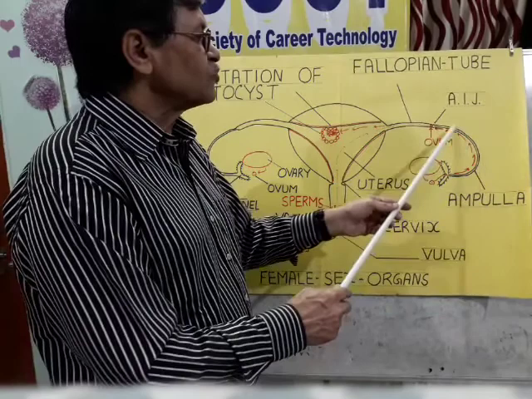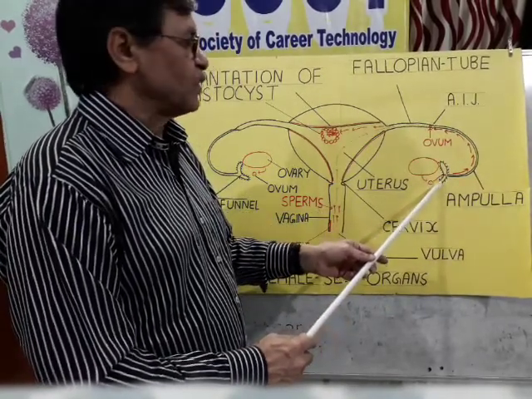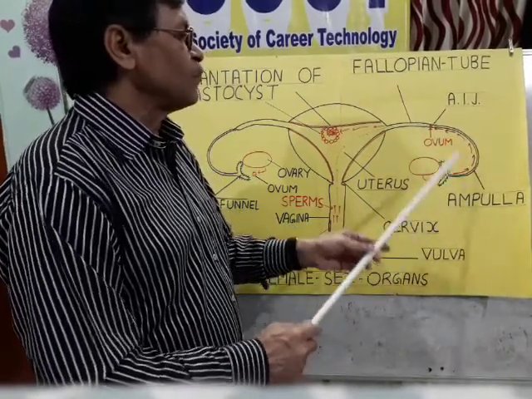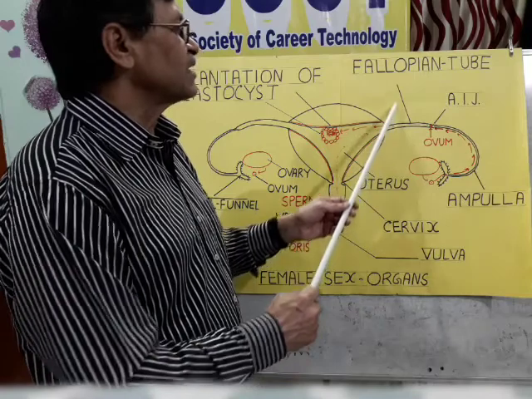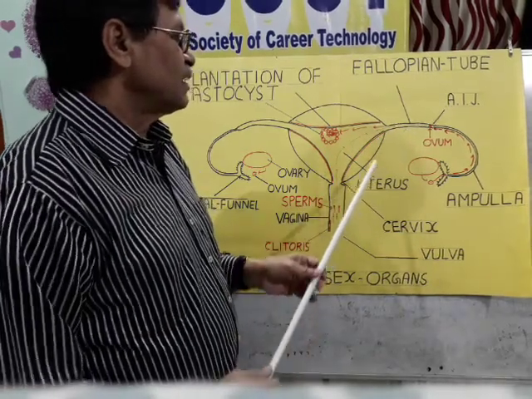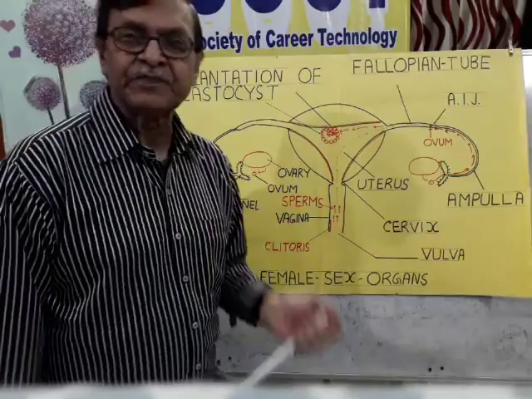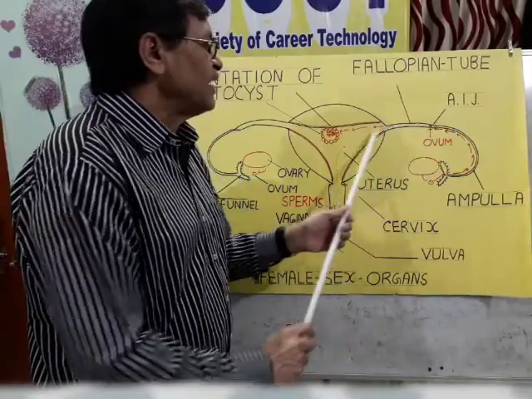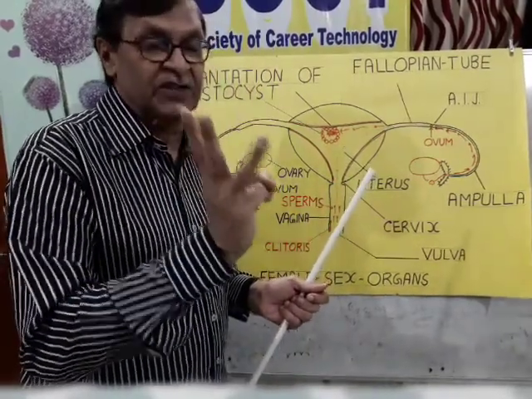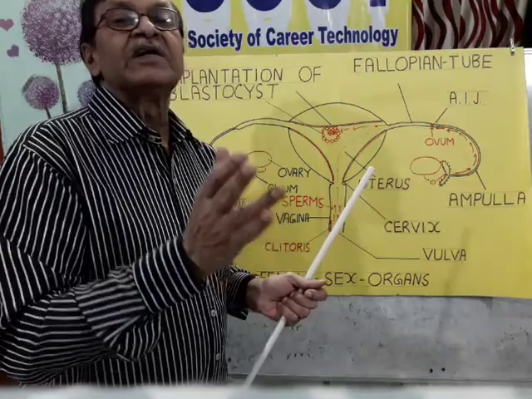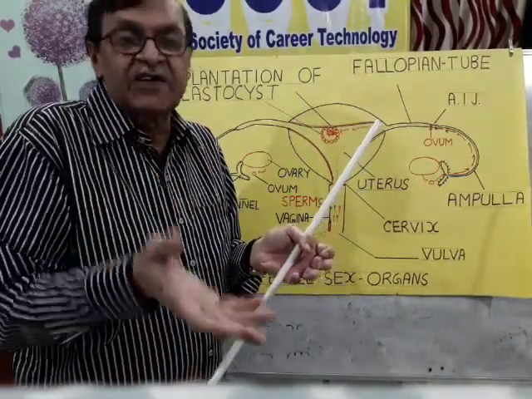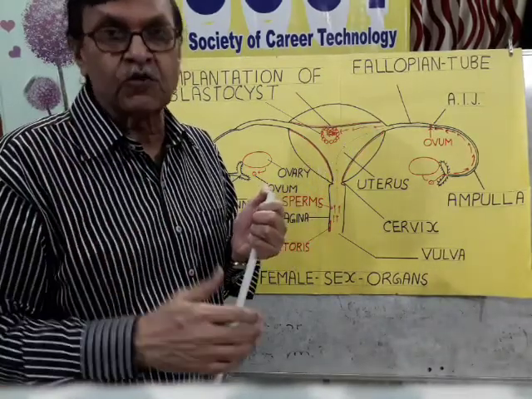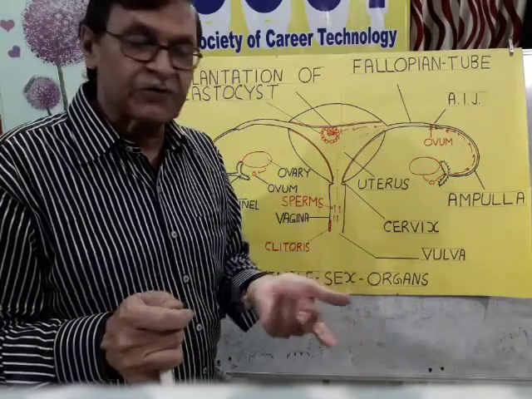In the fallopian tube there is also an oviductal funnel near the ovary, a small thin duct called the ampulla, a slightly thicker duct called the isthmus, and then the uterus. Now a very interesting thing is that this fallopian tube has to perform 3 different functions, and for that, 3 different types of cilia develop by the action of estrogen hormone. It has been observed electron microscopically that there are 3 different types of cilia.